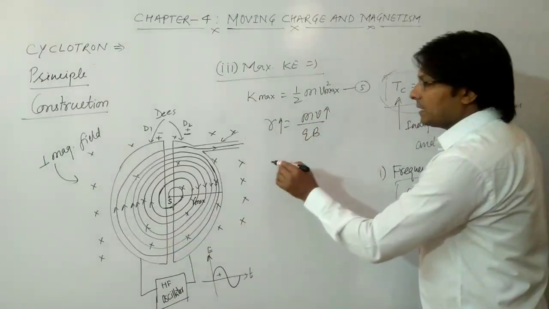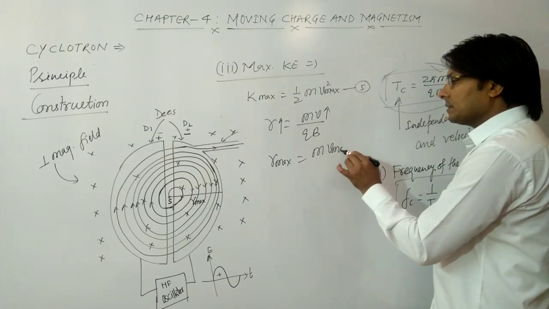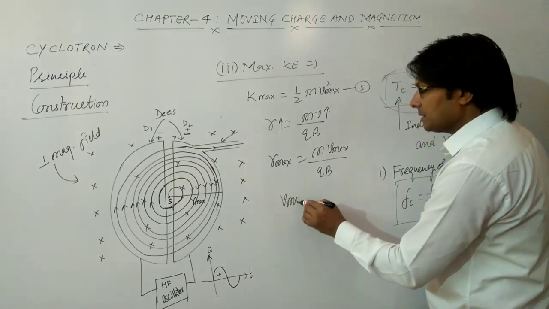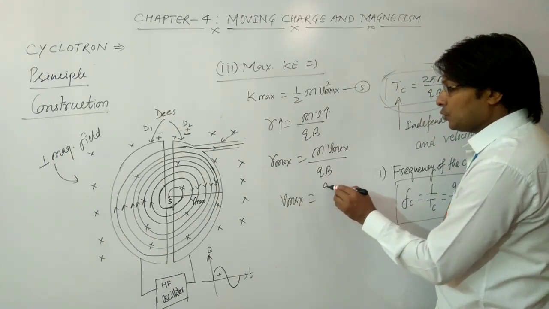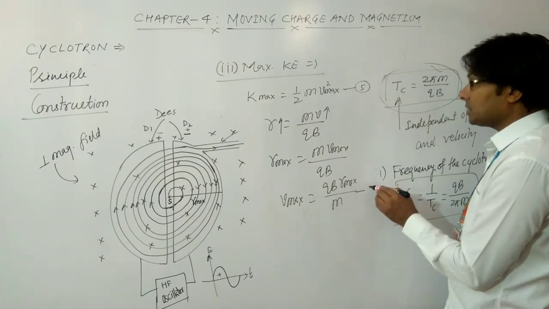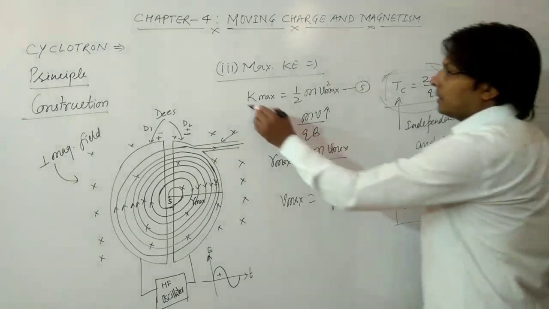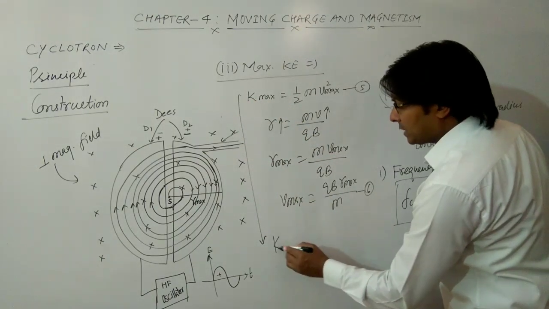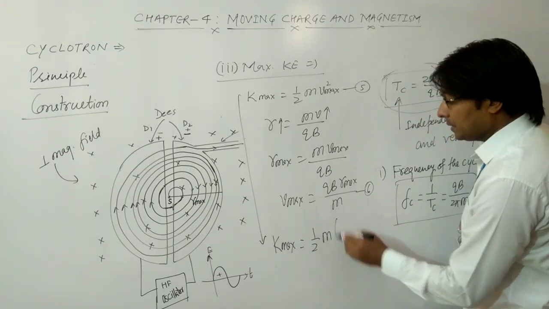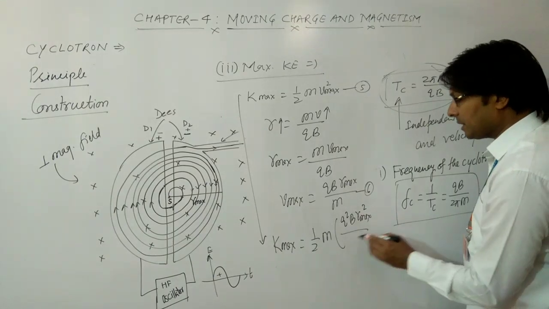So I can say r max equals m v max upon qB, and if I put the value of v max, it is qB r max divided by m, and suppose this is equation 6. Now putting the value of v max from equation 6 into equation 5, we get the maximum value of kinetic energy, which equals half m q square B square r max square divided by m square.